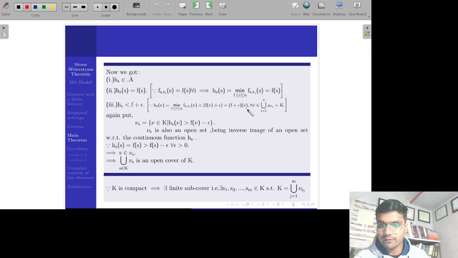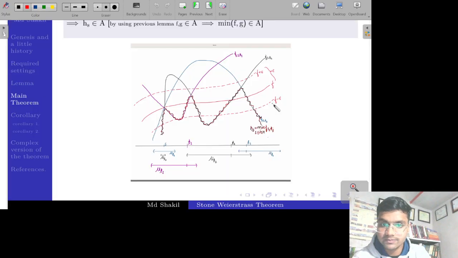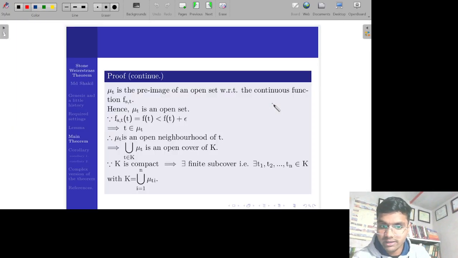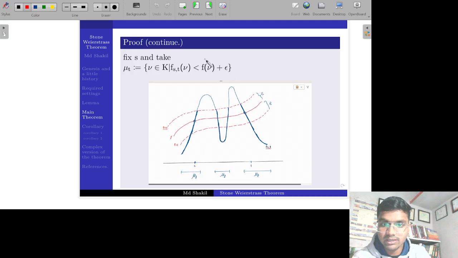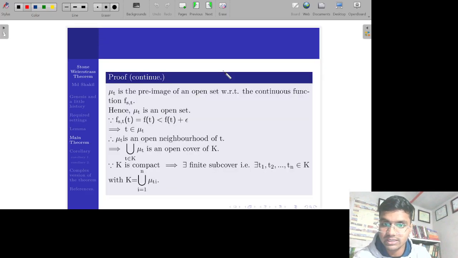And for what values? We take those values v from the union of U_{ti}. The union of U_{ti} is nothing but K, and U_t is the set we defined here: the set of points where f_{s,t} is strictly less than f plus epsilon.